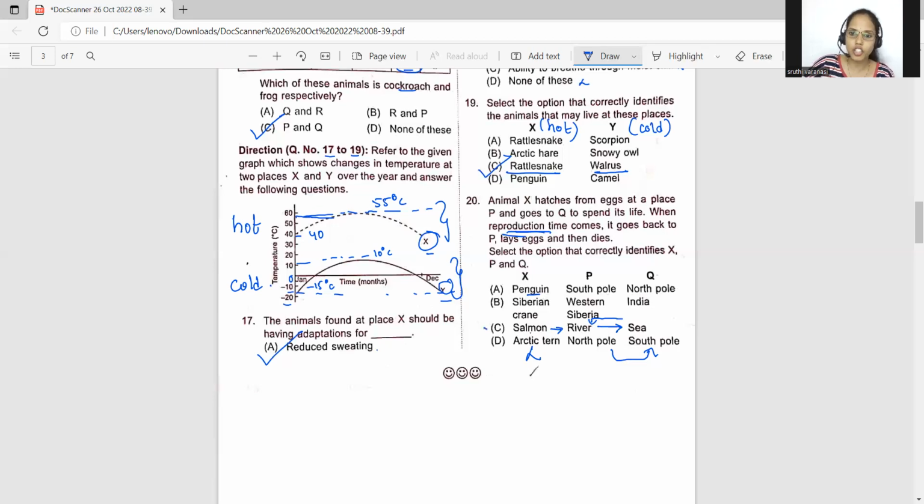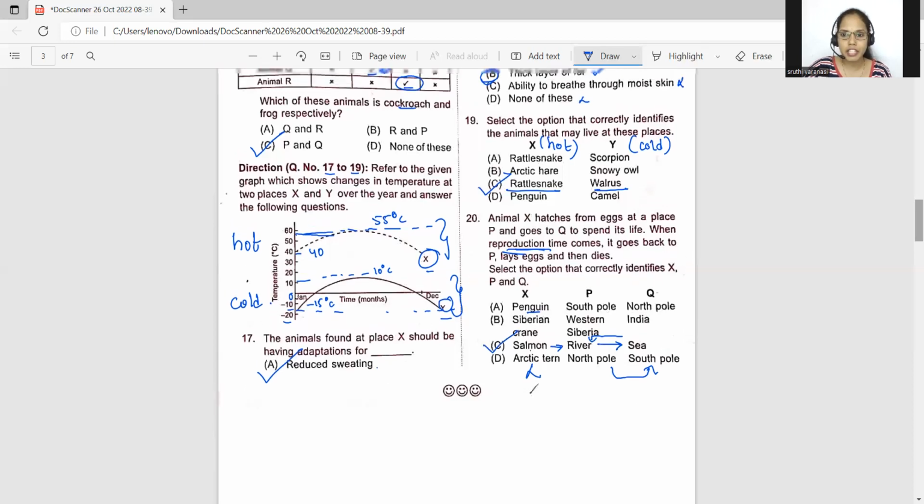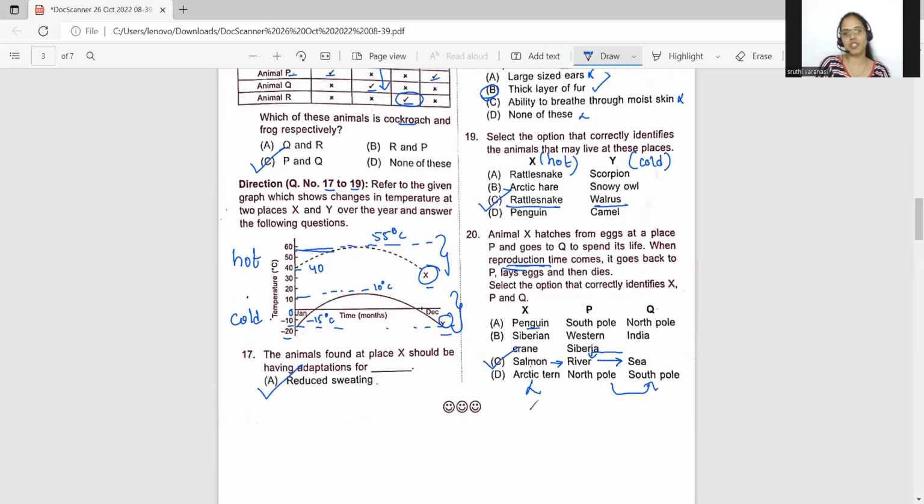So therefore, the correct option is option C, students, salmon. If you remember the Siberian crane, we also discussed about it, which is migrating to India. Right, students? So therefore, what is the correct option? The correct option is C, because salmon lives its life in the river. Then it goes to sea, then comes back into the river for reproduction. Then it will lay eggs and then it will die.